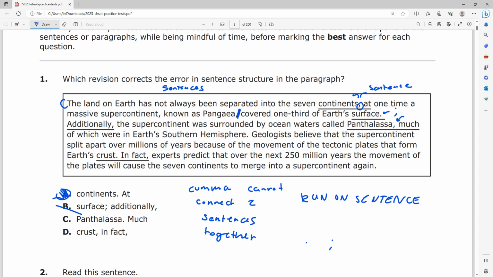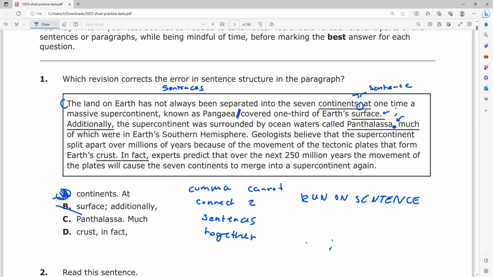So let's just go ahead and continue reading. Additionally, the supercontinent was surrounded by ocean waters called Panthalassa, comma, much of which were in Earth's southern hemisphere, right? And what this choice wants us to do is replace this comma with a period, right? And let's just see why that's wrong.